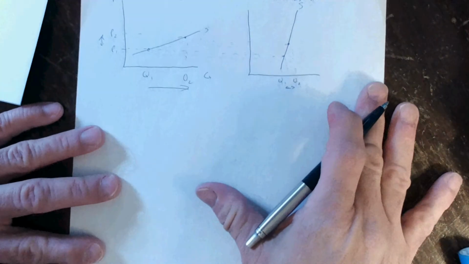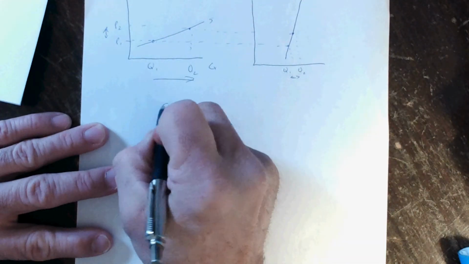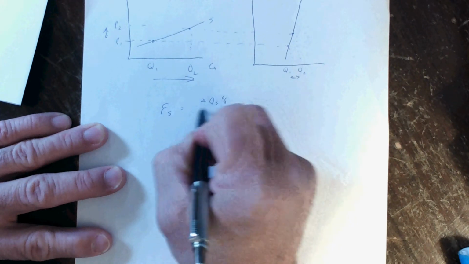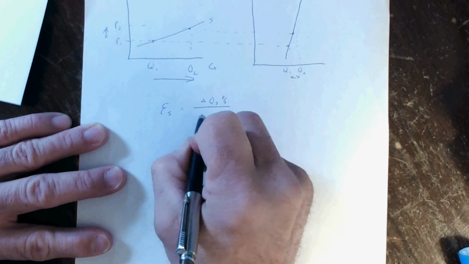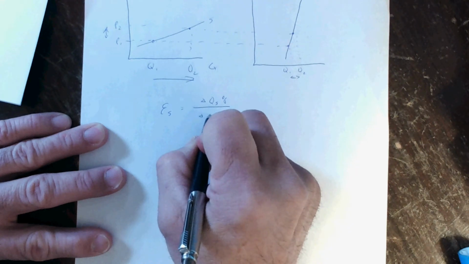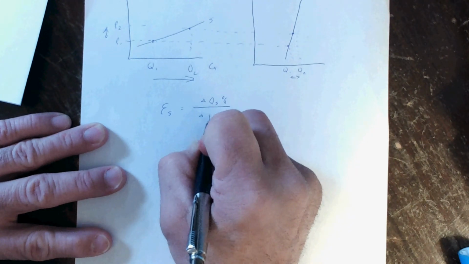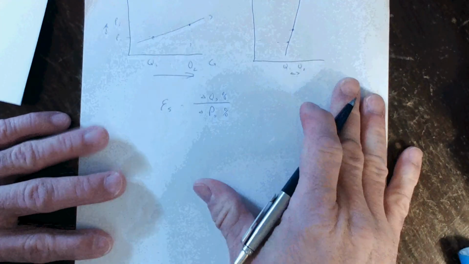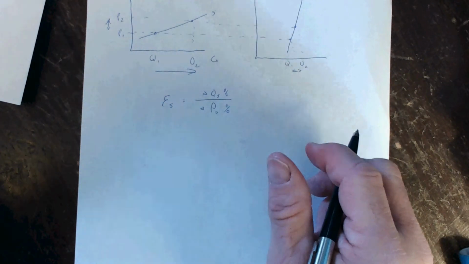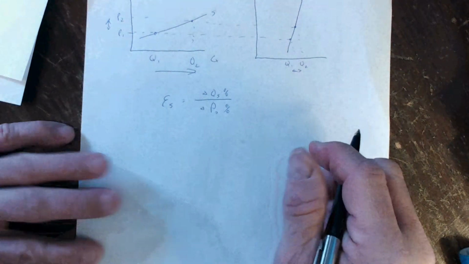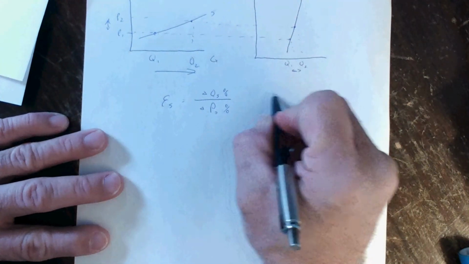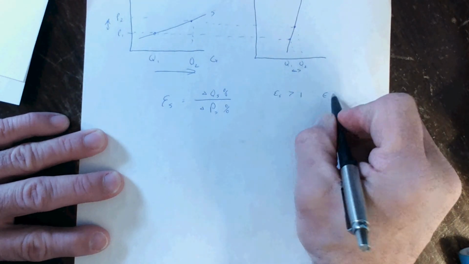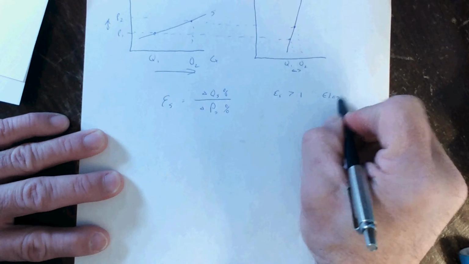Okay. We're going to calculate the elasticity of supply with a formula. Elasticity of supply equals the percentage change in quantity supplied divided by the percentage change in price. When the number is greater than 1, then supply is said to be elastic.